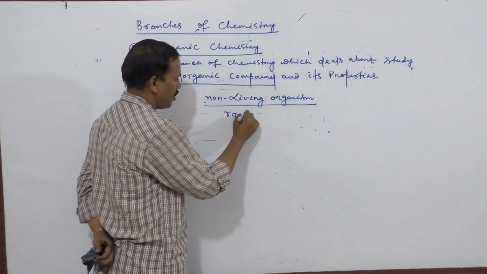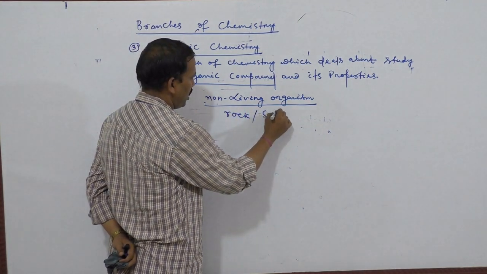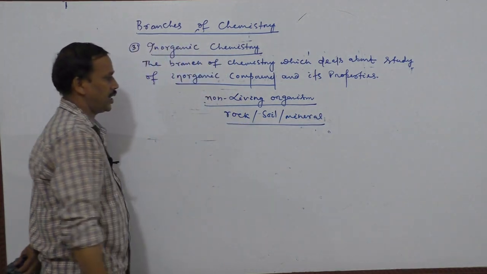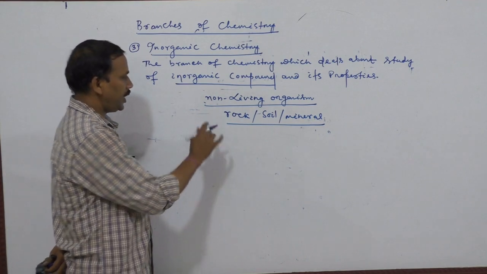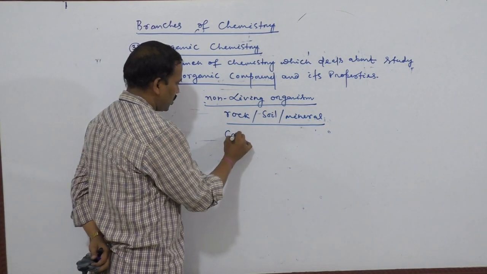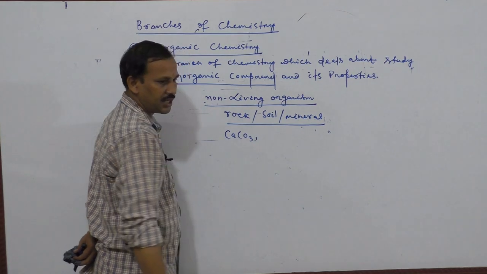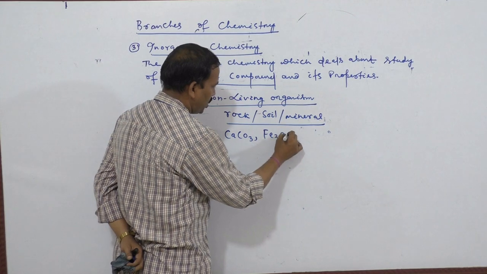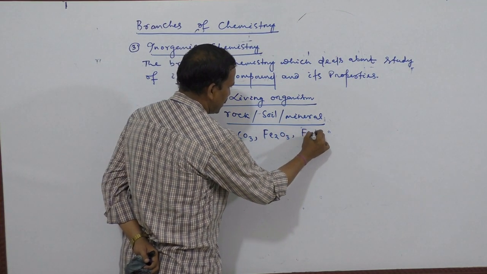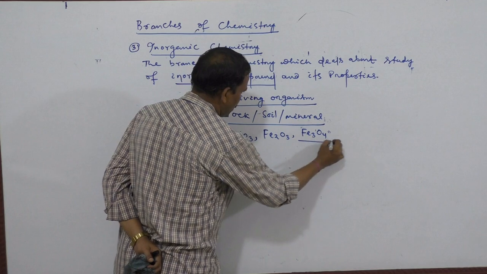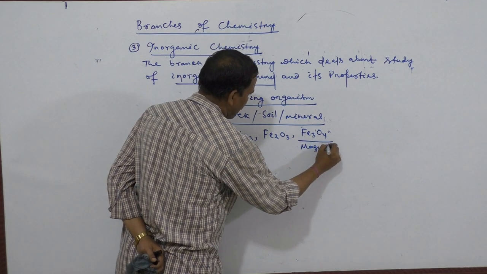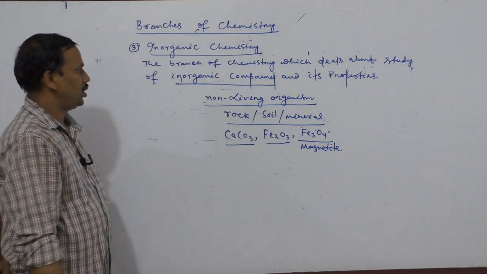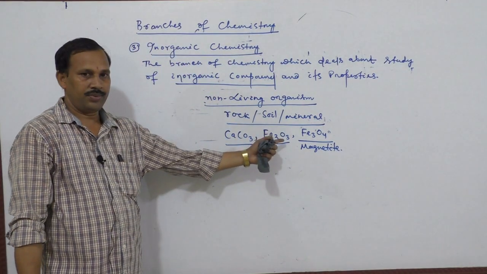Generally rock, soil, mineral are known as non-living, but they can produce compounds. Examples are calcium carbonate, CaCO3, hematite, Fe2O3, and magnetite, Fe3O4. Those are known as inorganic compounds.